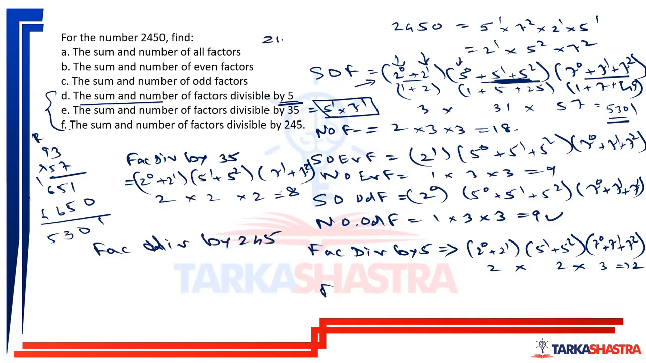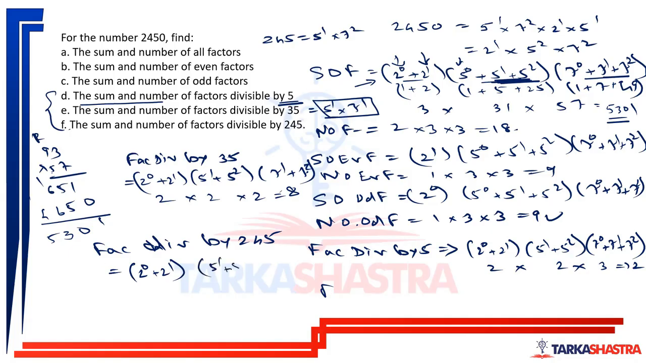Now 245 is 5 raised to 1 into 7 raised to 2. And 49 5s are 245. So 49 5s are 245. Now I need minimum 5 raised to 1 and minimum 7 raised to 2. So simple, 2 raised to 0, 2 raised to 1. And nothing is said about 2 or multiple of 2, we'll take it as it is.